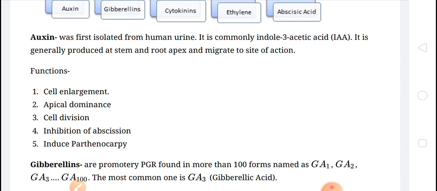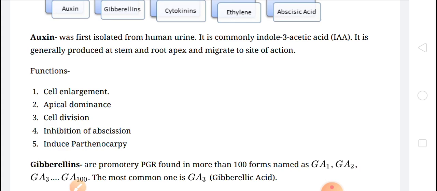Clear, children? If we discuss the discovery of auxin, the first hormone was discovered by Charles Darwin and Francis Darwin.